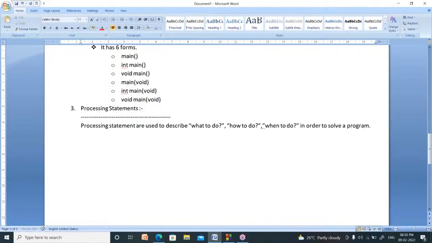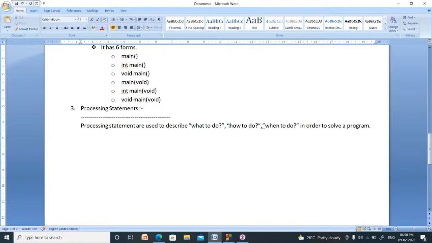We are writing so many programs in the C language. What is the meaning of that? Why do we have to write code? Why do we have to write programs? Because a program is nothing but a solution to a particular problem. Your solution tells 3 points. One is what to do.